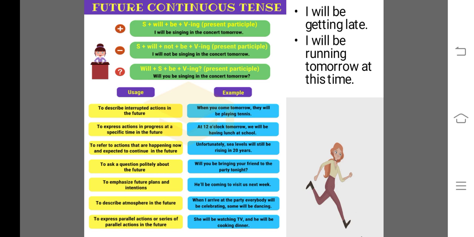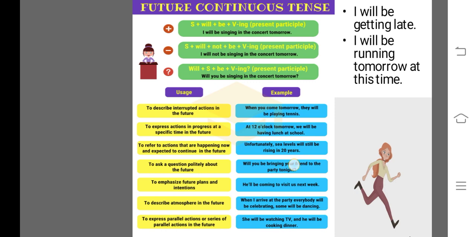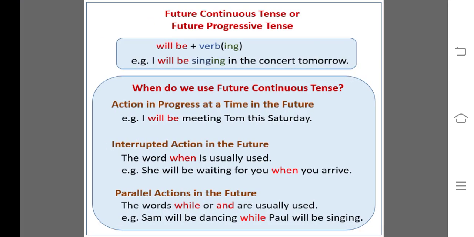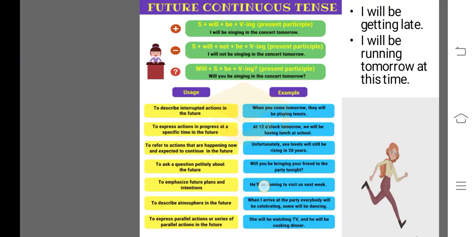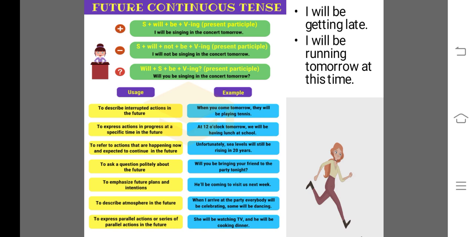Next, to express parallel actions or a series of parallel actions in the future, as we have already done, that she will be watching TV and he will be cooking dinner. You read here "while", but we have already read that the word "while" or "and" are both usually used for parallel actions in the future. So while is already used here, and here you can see "and" is used, that she will be watching TV and he will be cooking dinner, meaning two parallel actions will be going on at the same time.